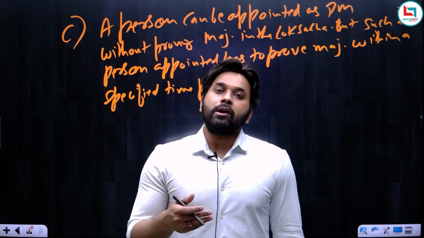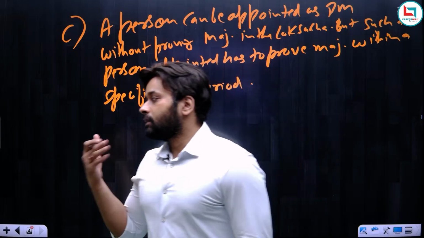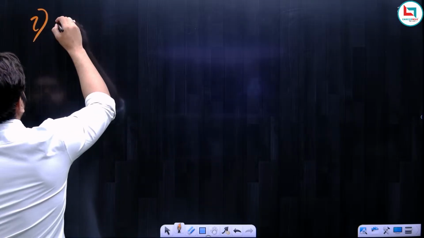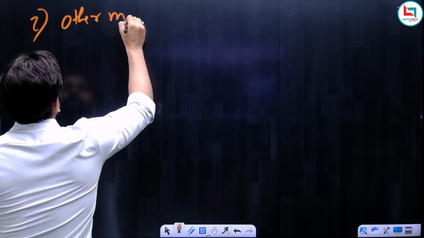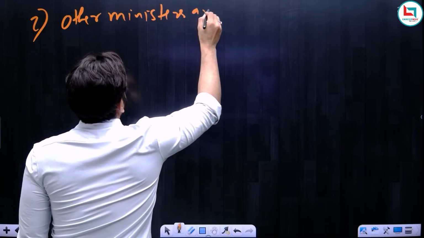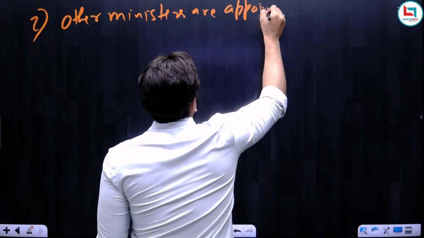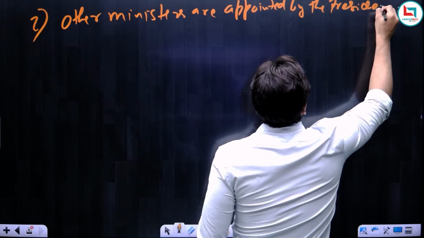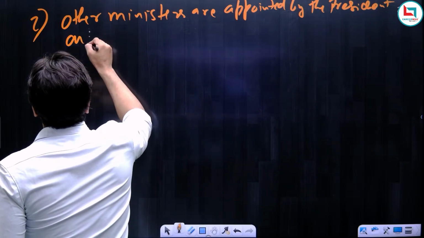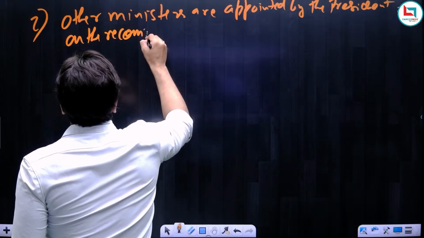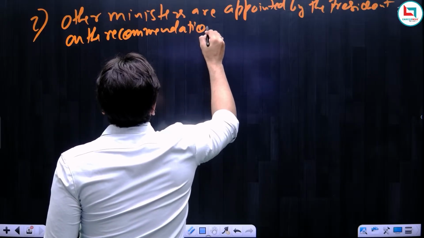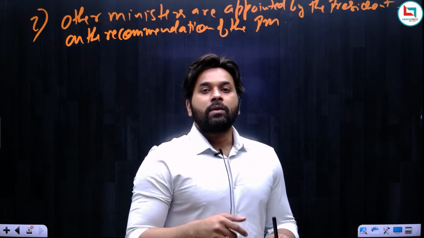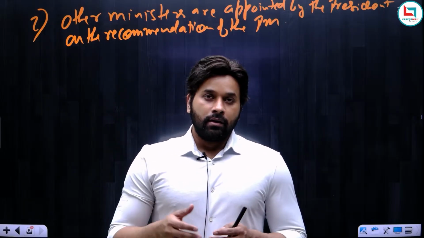And now what about the appointment of other Council of Ministers? Okay, so this was for the Prime Minister. Now let us see the other Council of Ministers. Okay, so remember, other ministers are appointed by the President on the recommendation of the Prime Minister. Now understand, see, in India all the ministers are appointed by the President, whether it is the Prime Minister or any other Council of Ministers.